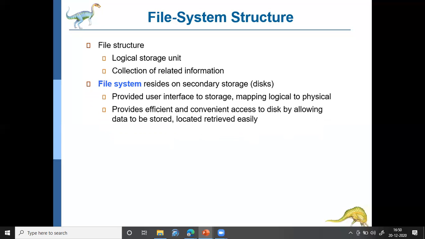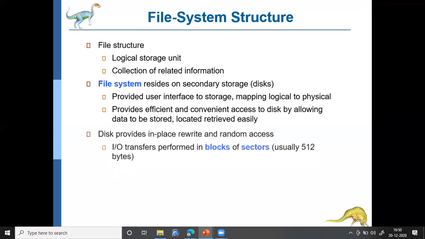So this concept of logical and physical storage is applicable to disks also. When the file is stored in the disk, that is in the secondary storage devices, the actual physical storage may differ from the logical storage. Okay, so how that happens, we'll be discussing in this topic.